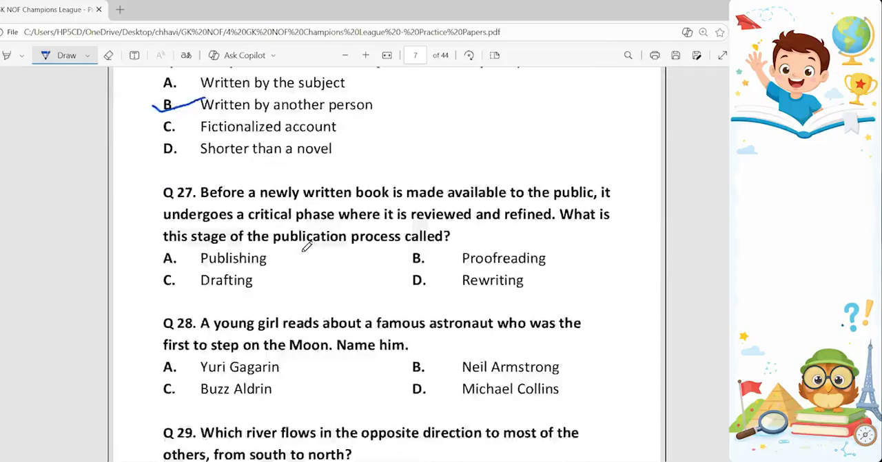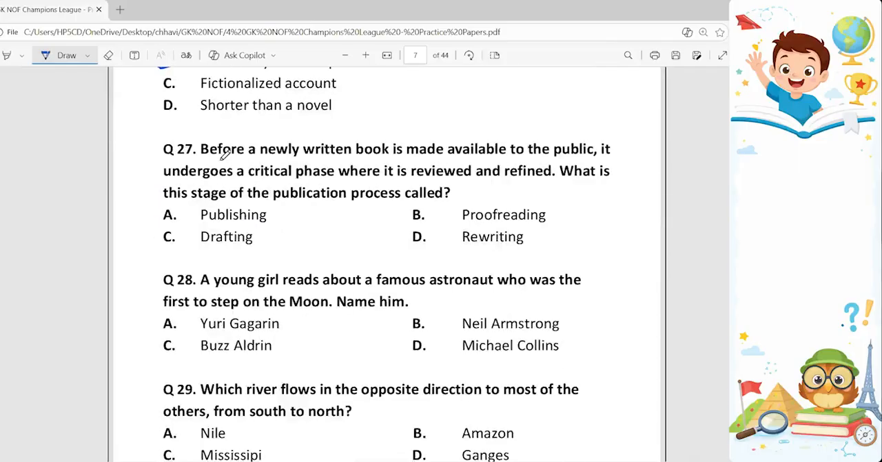Okay. Question number 27. Before a newly written book is made available to the public, it undergoes a critical phase where it is reviewed and refined. What is this stage of the publication process called? So this process is called proofreading because it has to go through a critical phase where it is reviewed and refined. Okay. Next.